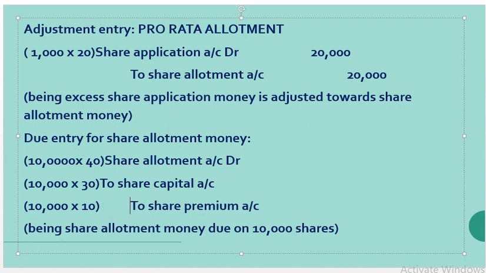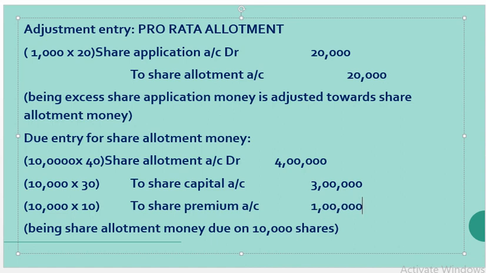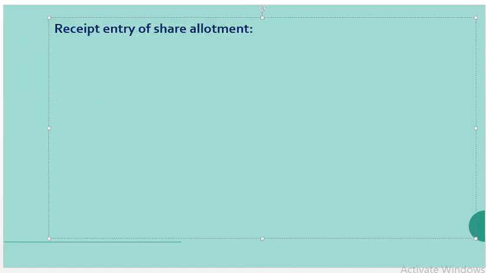So now I am going to assign values. So 4 lakhs I should receive, and from the 4 lakhs, 3 lakhs will be going for share capital, and for share premium 1 lakh will be accounted. Narration being share allotment money due on 10,000 shares. It's only a due entry.